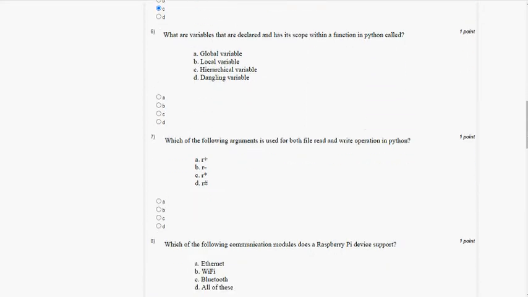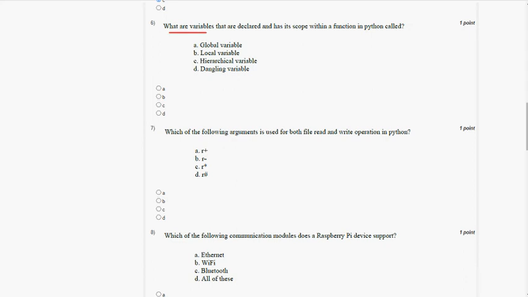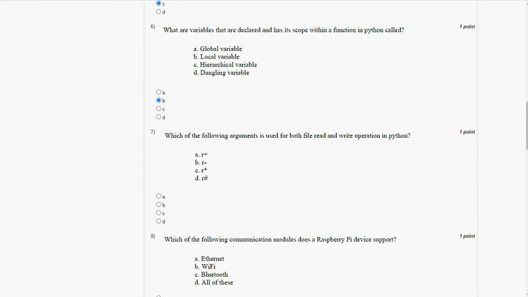And the sixth one, what are variables that are declared and have their scope within a function in Python called? The question means the variables which are declared and have scope within the function but not outside the function. These are called local variables. If they are declared outside the function, they are called global, but for this question the answer is local variable, option B. So mark option B as the correct answer for the sixth question.